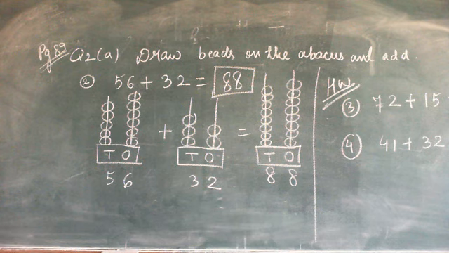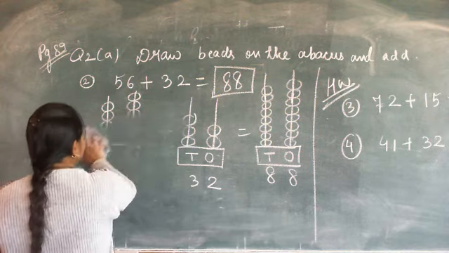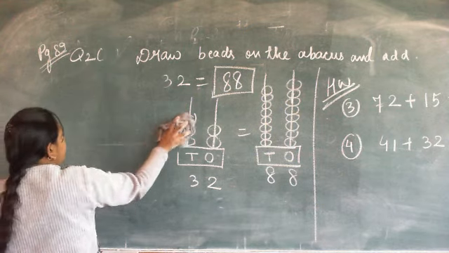The second question is to draw the beads on the abacus and subtract. Question 2b.